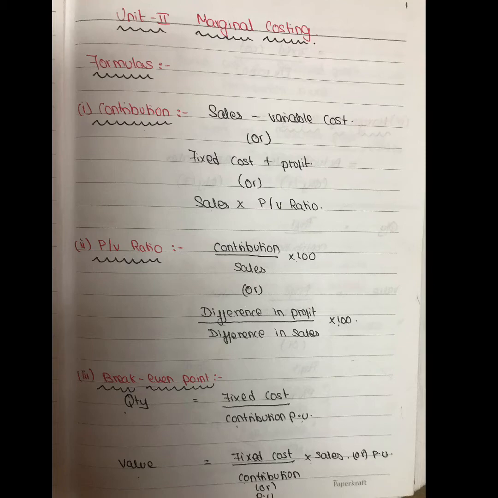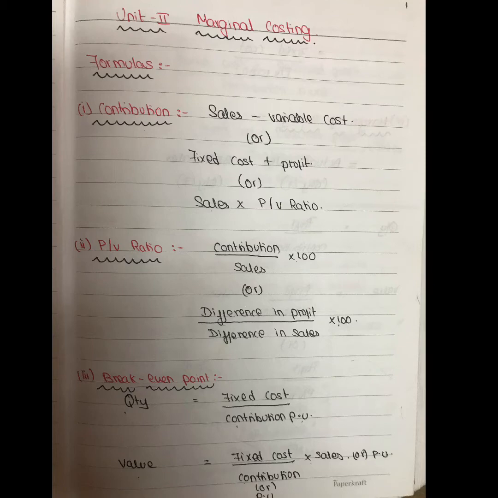Or we have another formula. This is very important, you have to make a note of it. Sales into PV ratio is also a contribution. Now we will see what PV ratio is, girls. The next formula: PV ratio is contribution divided by sales into 100. Contribution is what we just saw earlier, contribution by sales into 100.